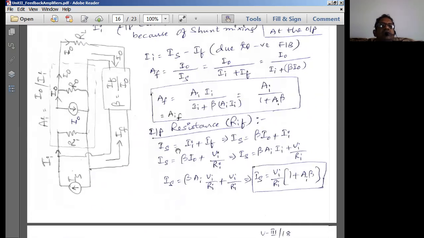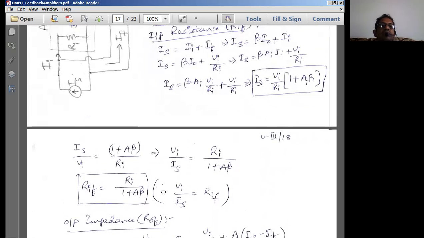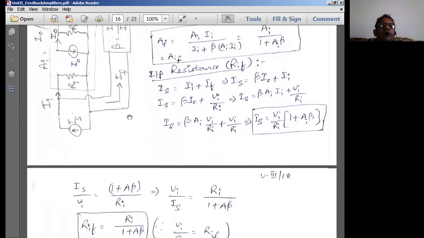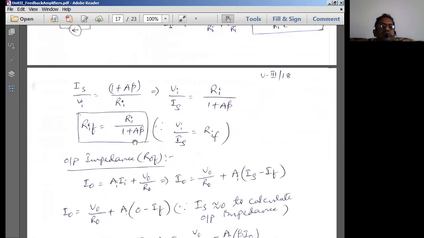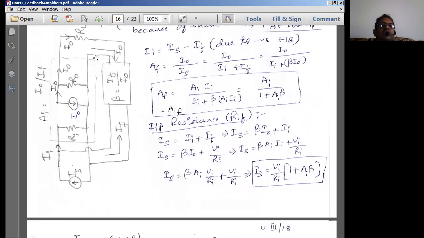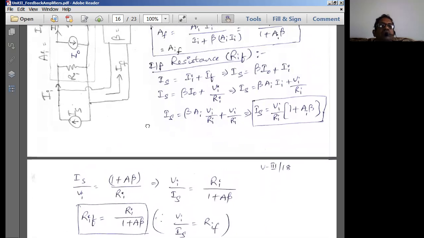See here, one is V naught by R naught. What is this V naught by R naught? Across the resistance R naught, we are going to have the current V naught by R naught, and next is A into II. There are three currents: one current is going into RL, another is this current, and another is the current flowing through R naught. So when you go with these three currents, how are these currents really flowing through?